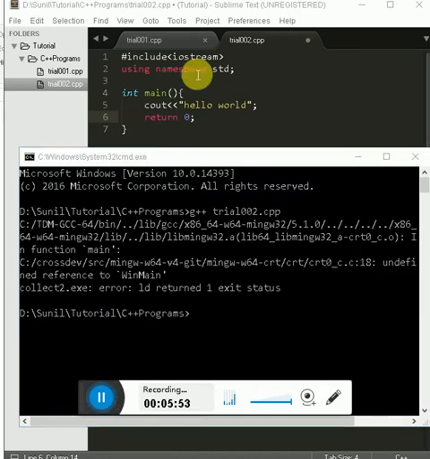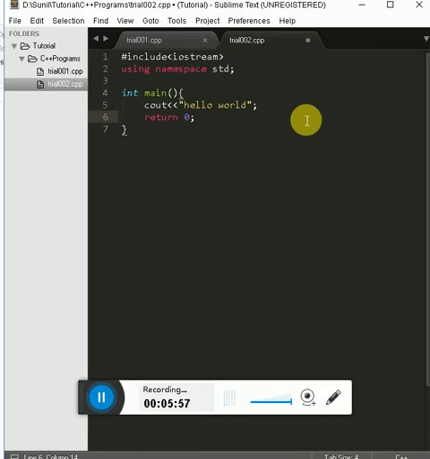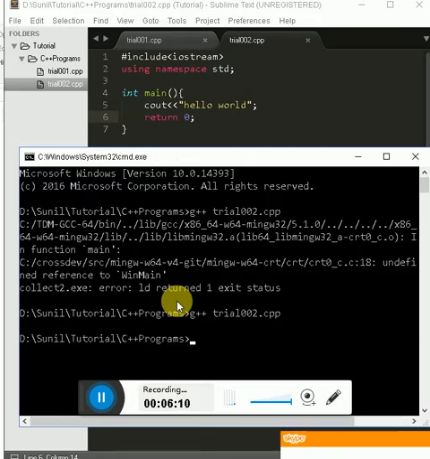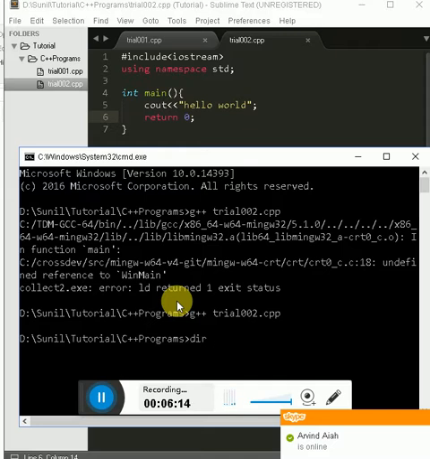Okay, I didn't save the program, so let's save the program and run it again. Now if I put the dir command, it will show me what the contents are in that folder.